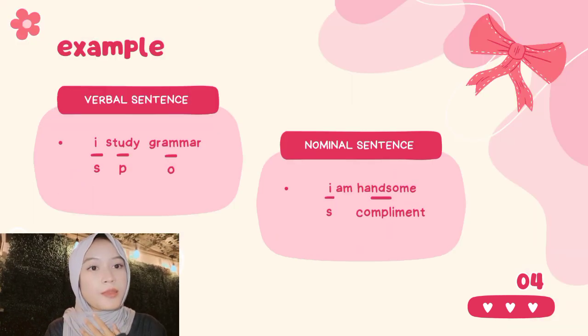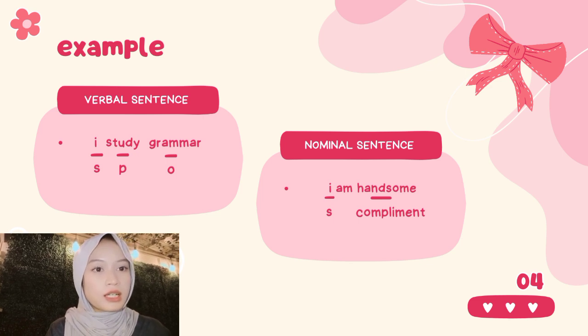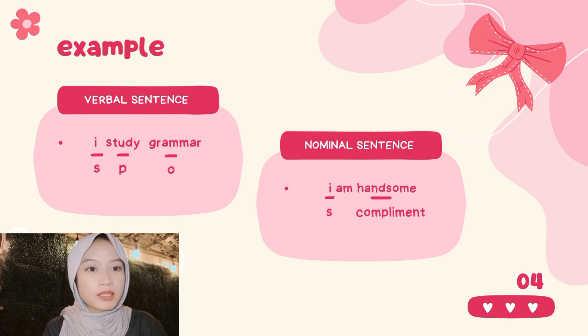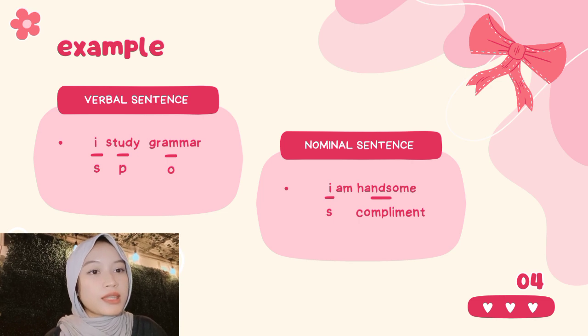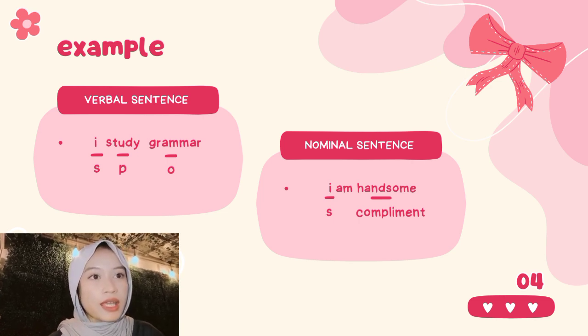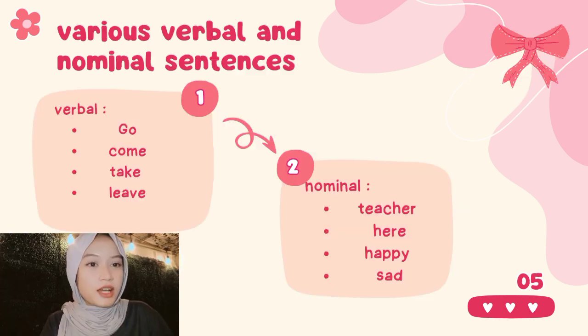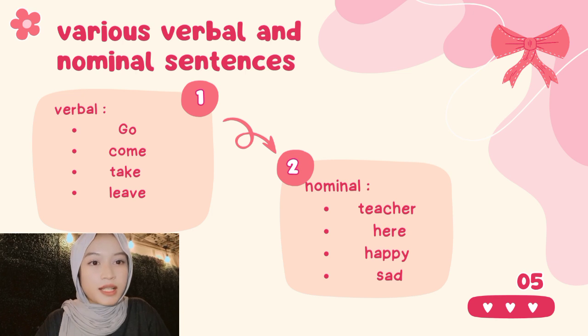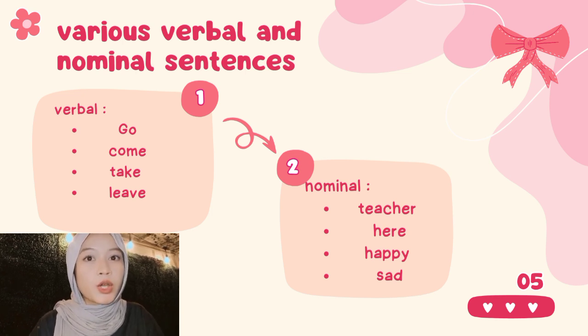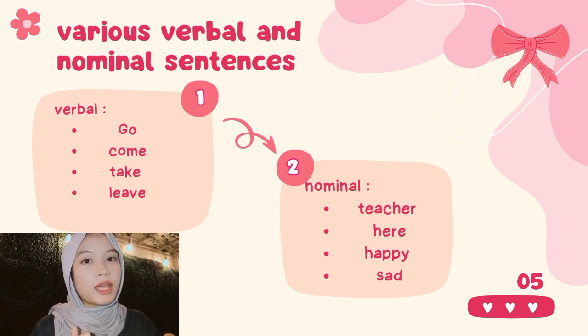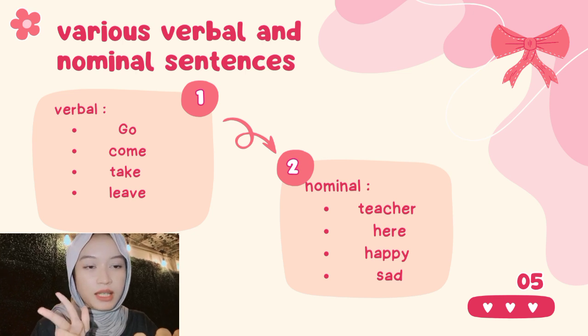And here there is the example of a verbal sentence. Look here: I study grammar. I is the subject, study is the predicate, and grammar is the object. In a nominal sentence, the example is: I am handsome. I is the subject and handsome is the complement. Now we discuss various verbal and nominal words. In verbal, there is go, come, take, leave. And in nominal, there is teacher, here, happy, sad.